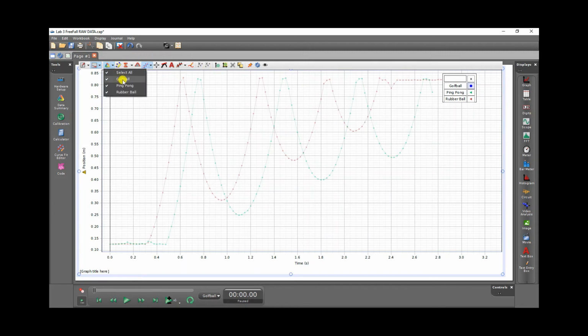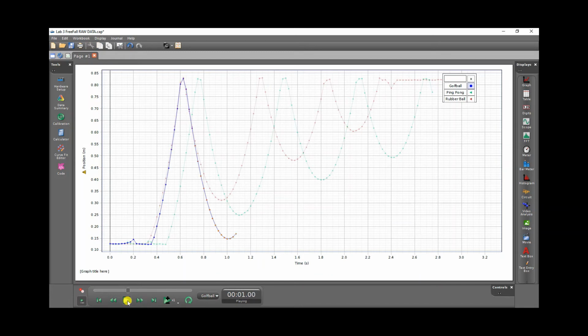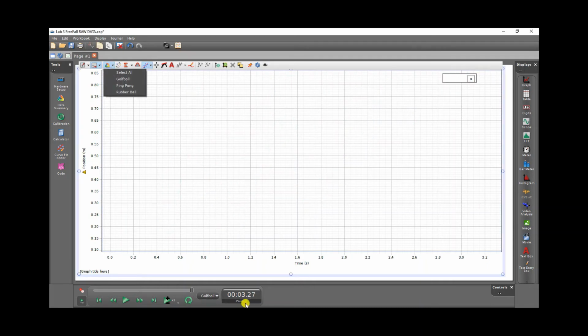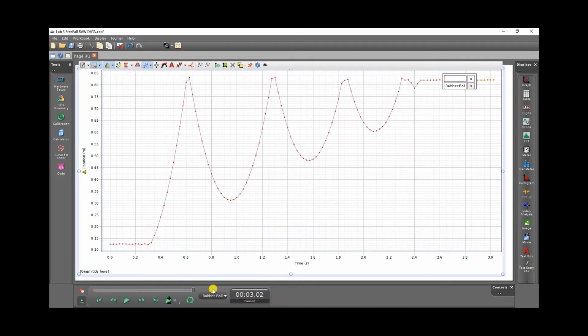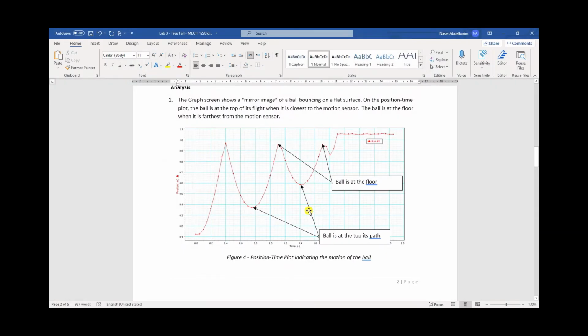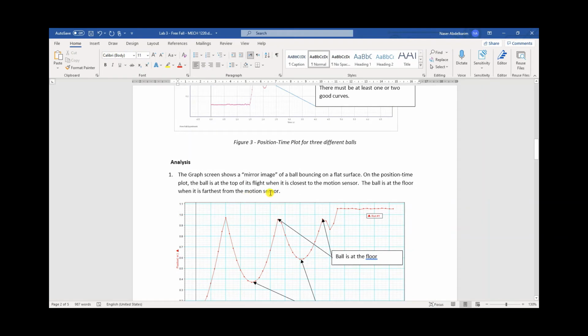Okay, and selected automatically when I chose golf ball from here. So run this. Okay, so you can see the three of them here at the same time. So let me just deselect all, select the rubber ball from here. Okay, put it back to 0, and let's start with the analysis.